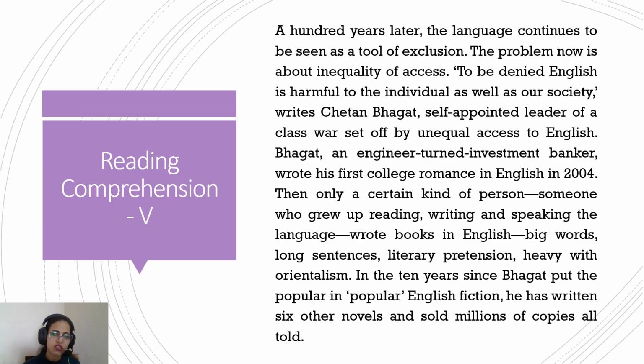So basically, the author is now describing Chetan Bhagat, how he portrays himself. Whether he is really a leader or not, we do not know. But he portrays himself as a leader of this whole debate of English being exclusionary, the language of elites and not the language of masses. So the author is now describing who Chetan Bhagat is and what his role is in this debate. He's an engineer turned investment banker, and he wrote his book. I think that was 5 Point Someone, the first book that he wrote.